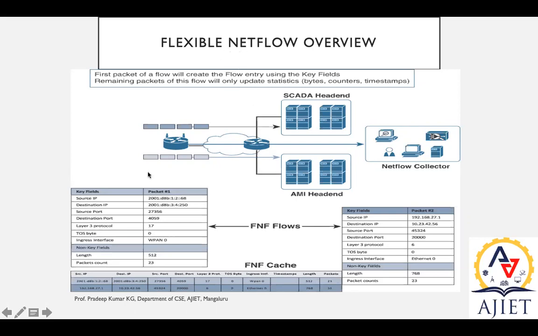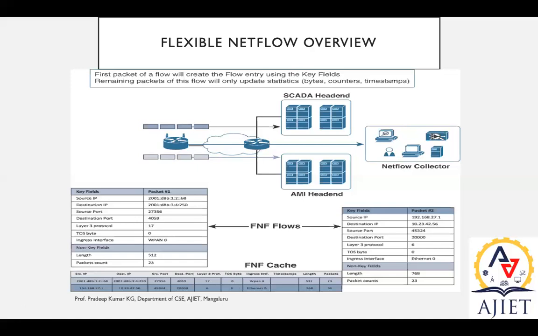So when we say monitor, it has to maintain this much data. What are those data? Source IP, who is the sender, their IP address; destination IP, the receiver's IP address; the port numbers of source and destination; and layer 3, which protocol has been used. Then the TOS byte.